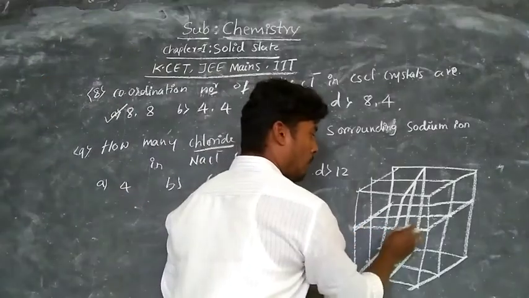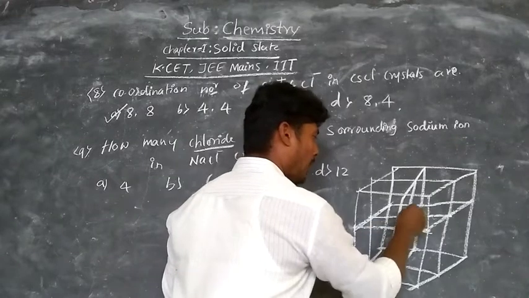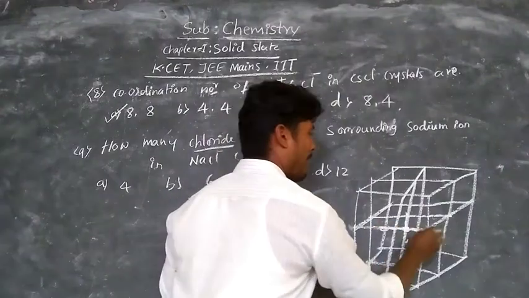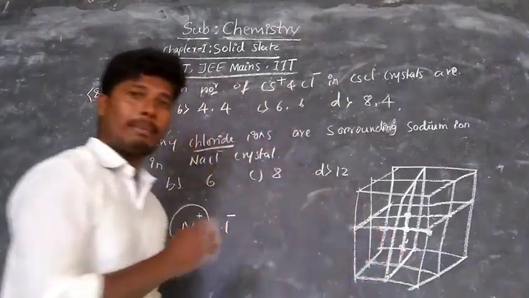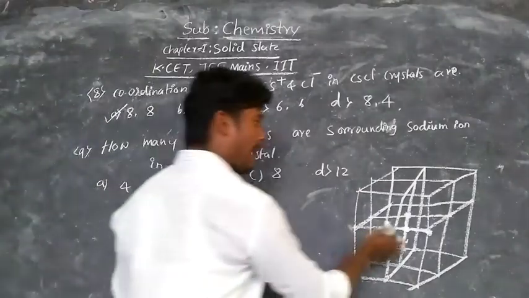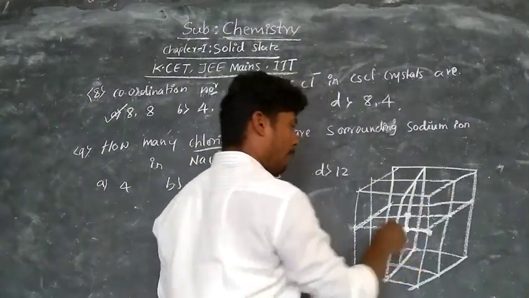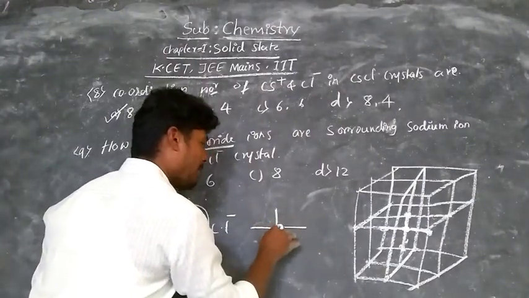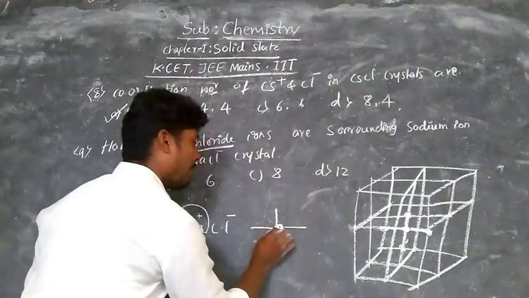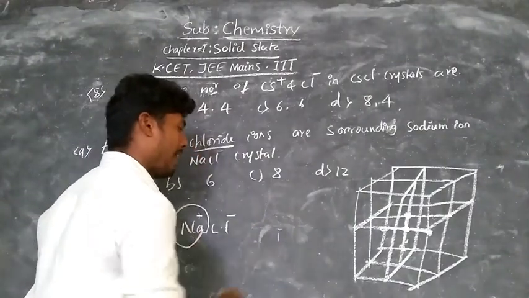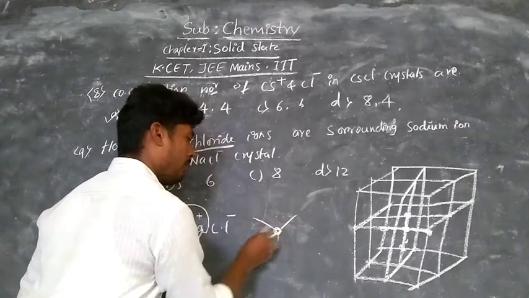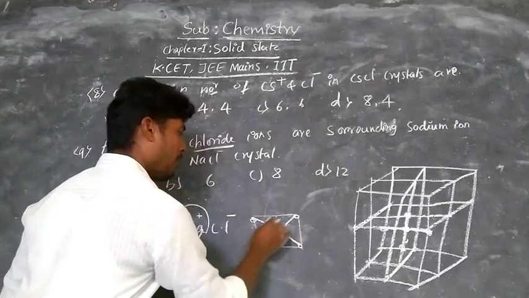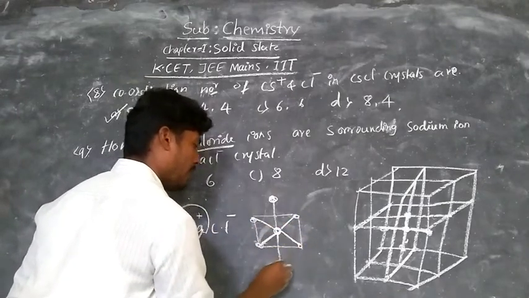In this unit cell, one atom is surrounded by 4 atoms in the same plane. And one more atom is above the plane and one is below the plane. Like that, observe, an atom which is surrounded by 4 atoms in the same plane, and one atom above the plane and one atom below the plane, like a tetrahedron. These are the 4 atoms present in the same plane, and one more atom is present above the plane and one is below the plane.